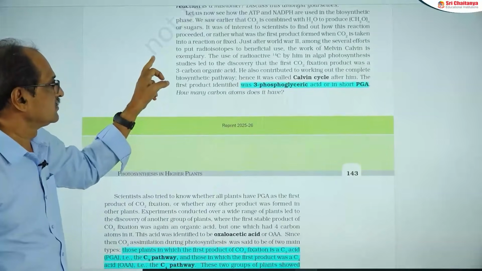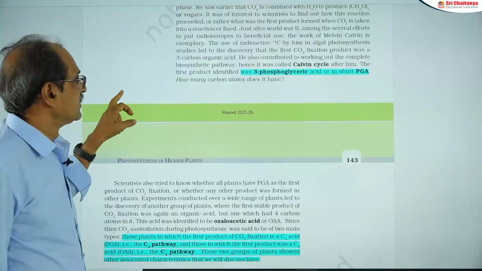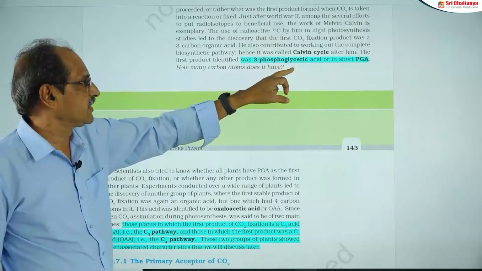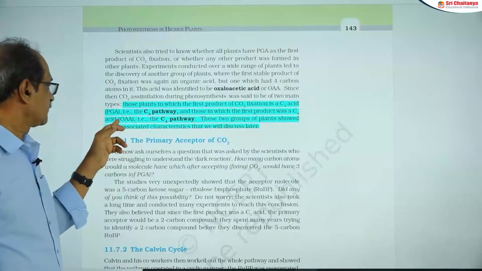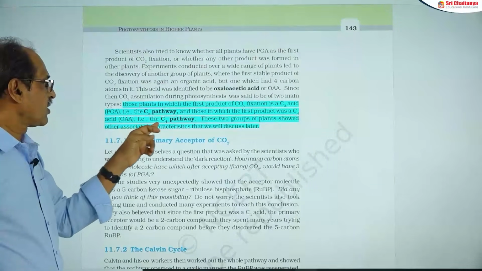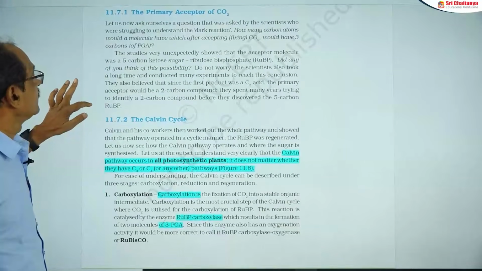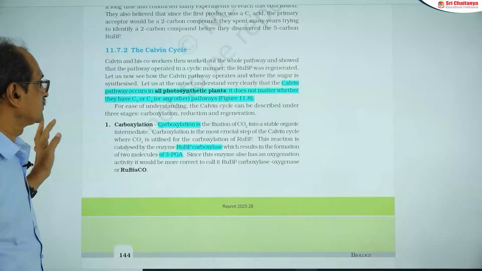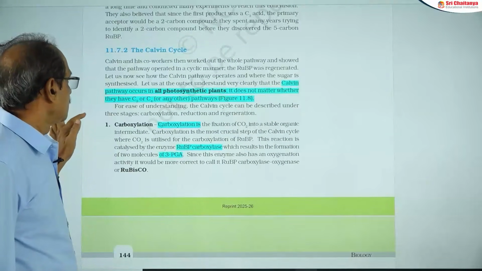Here in the dark reaction, I already told you about 2 types of cycles, the C3 cycle and C4 cycle. In the Calvin cycle, the first stable product formed is 3-phosphoglyceric acid, a 3-carbon compound, hence it is called the C3 cycle. Whereas in C4, the first stable product is OAA, oxaloacetic acid, which contains 4 carbons, hence it is called the C4 pathway. Next, coming to the Calvin cycle, the primary acceptor of carbon dioxide is RuBP, a 5-carbon keto sugar, ribulose 1,5 bisphosphate carboxylase.